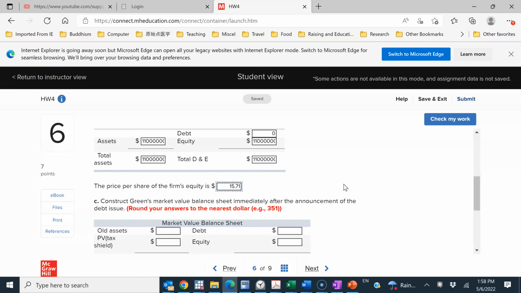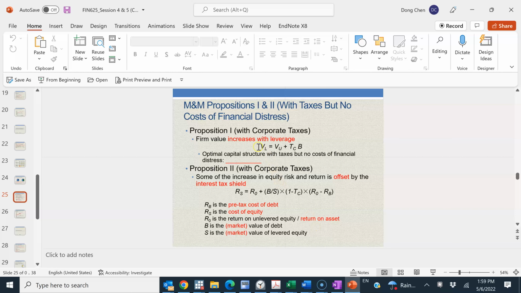So we know that with the M&M, Modigliani and Miller Proposition I with taxes, with the issuance of debt, because VL equals VU plus TC times B, when B becomes positive, firm value, which is levered firm value now, should go up relative to the unlevered firm value.